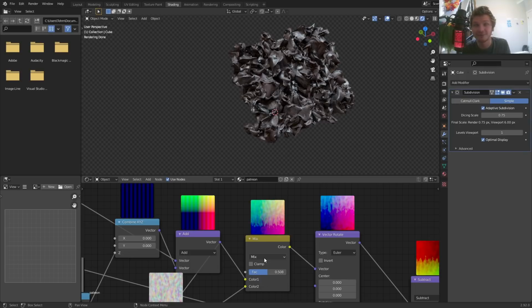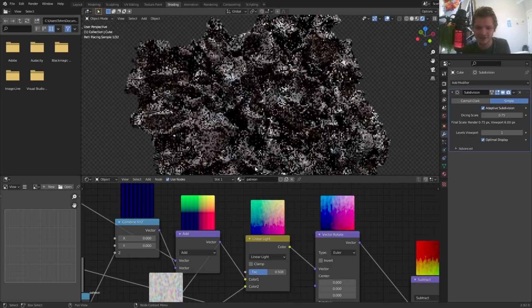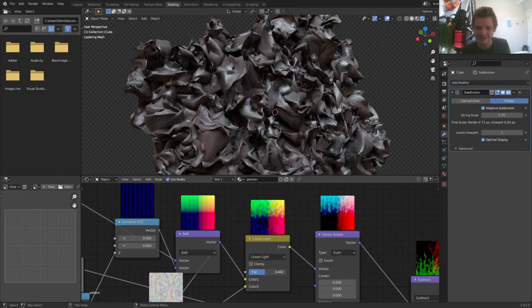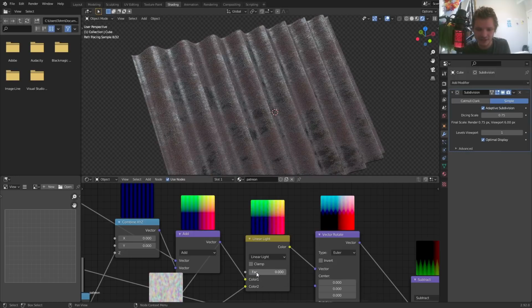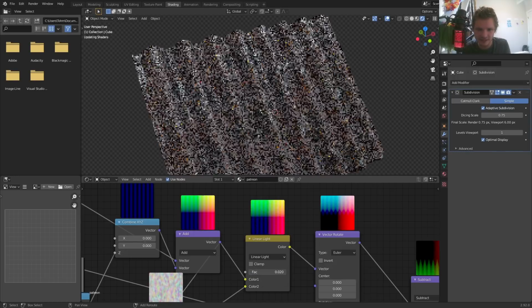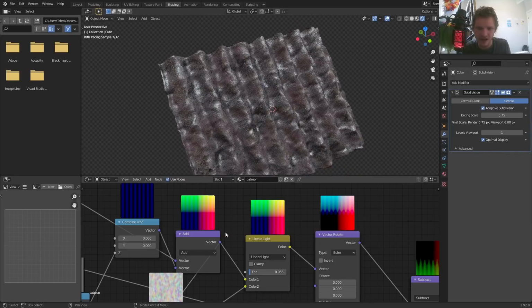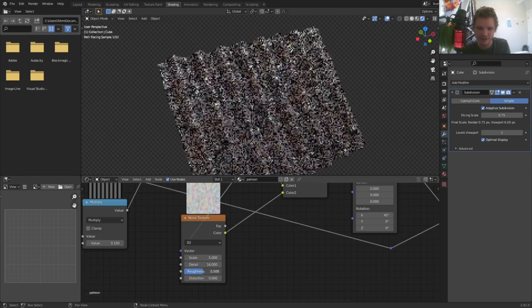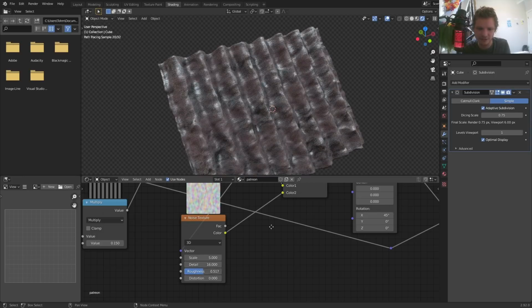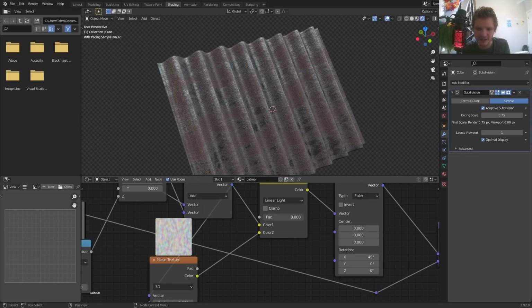I explain it literally every tutorial, so I will spare you here. Just set this to linear light. It basically subtracts a vector that needs subtracting. So I'm going to increase it by a tiny bit so we have some distortion. Now let's modify the quality of this distortion so it can be super detailed. It can have some roughness, maybe low roughness, I don't know. Something like this, and now we can pick how much intensity it should have.